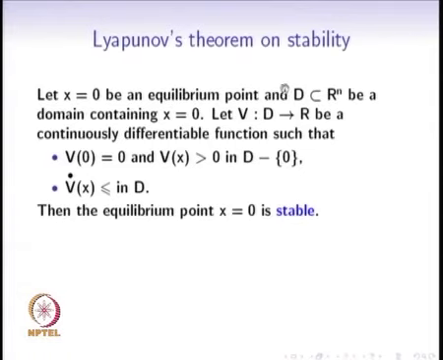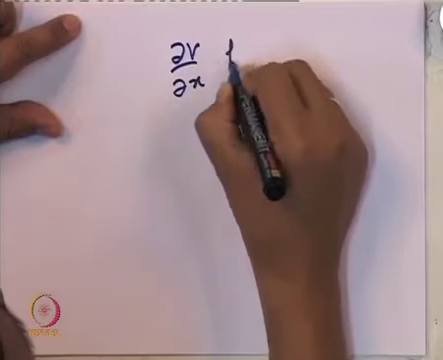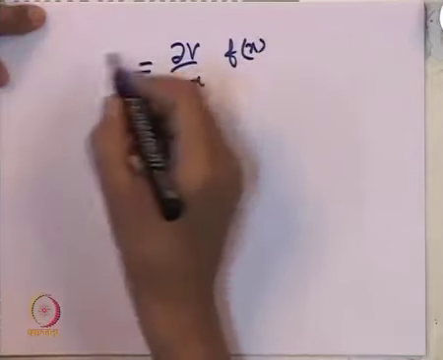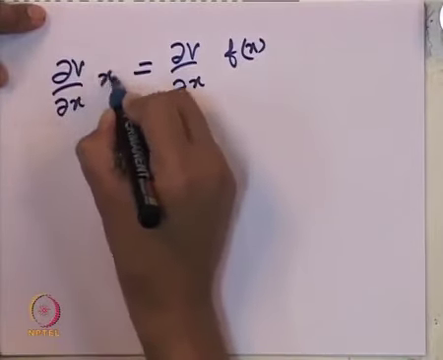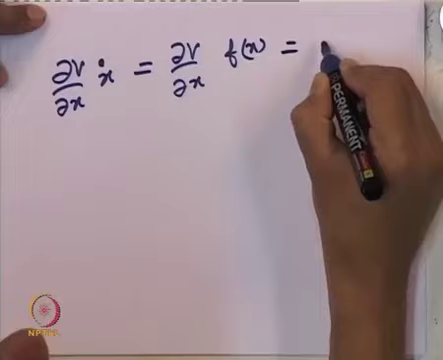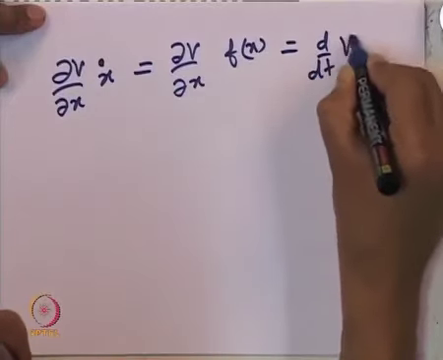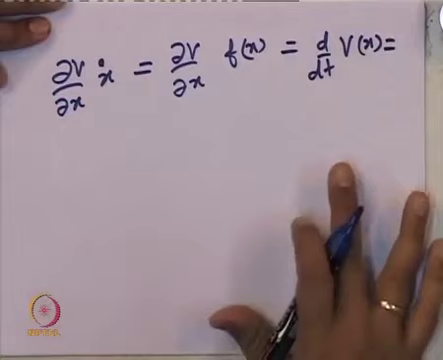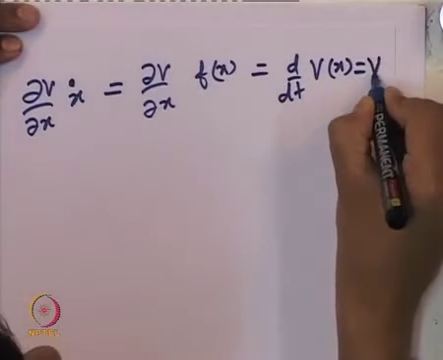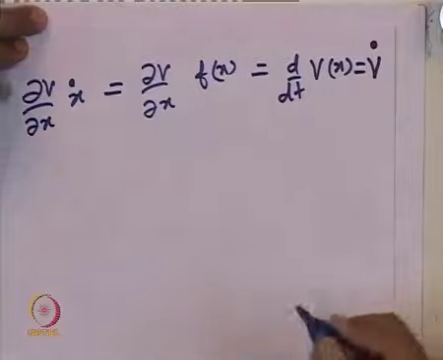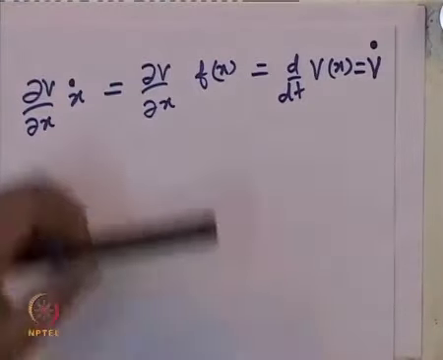x is equal to 0 is an equilibrium point of the dynamical system x dot is equal to f of x. So, with respect to that dynamical system, V dot of x is defined. What is V dot of x? In general, it is del V by del x times f of x. Why? Because this is nothing but del V by del x times x dot, and this is what d by dt of V of x is, which we have denoted by V dot. This dot here we will reserve only for rate of change with respect to time.